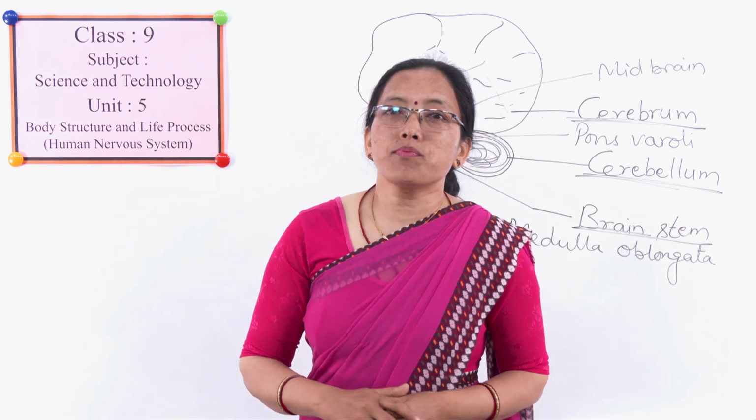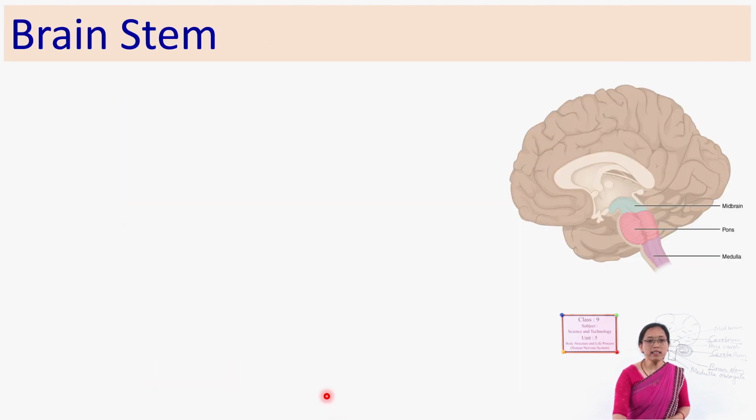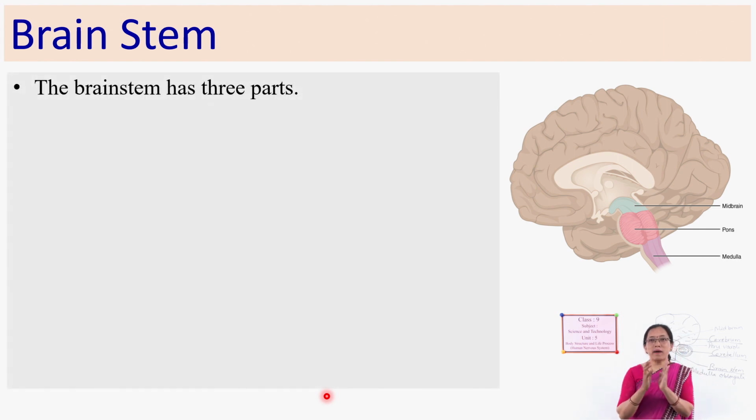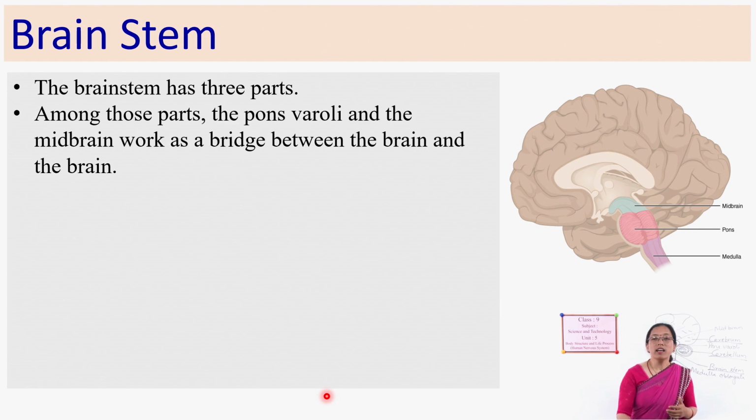Next one is the last part of the brain, that is the brainstem. Already we have discussed it. There are three parts: midbrain, pons varolii and medulla oblongata. This midbrain and pons varolii act as a bridge between the spinal cord and brain, passing information from the spinal cord to the brain, or from the lower part of the brain to the upper part of the brain.